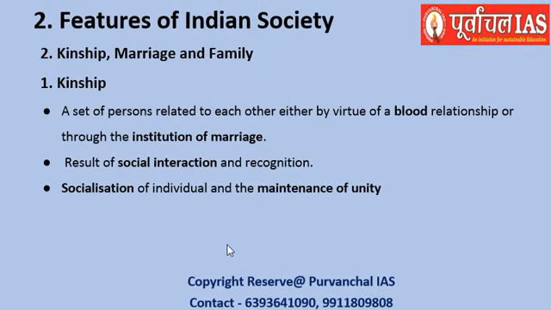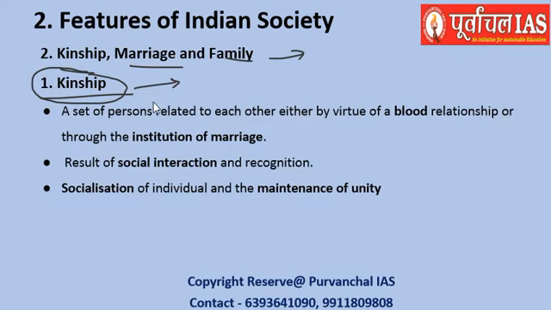If we move down from the community and start moving to the people, we can say that kinship, marriage, and family are the other features of Indian society. Is there any difference between these terms? They almost look similar, right? Kinship defines the way in which people have their relations.